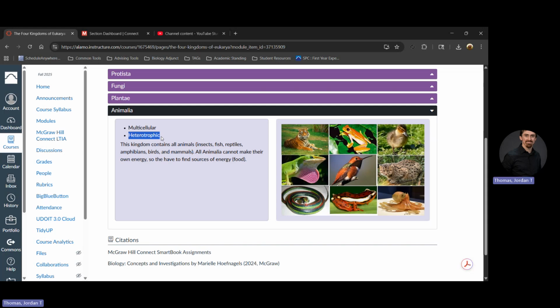So, for example, us humans, we are part of animalia. We are animals. We are multicellular. We are made up of multiple cells, trillions and trillions of cells. We are also heterotrophic. We cannot produce our own food. We have to eat in order to get energy. We have to eat food. So those are two characteristics that are unique to animalia: multicellular and heterotrophic.